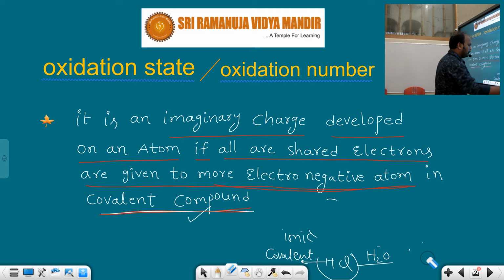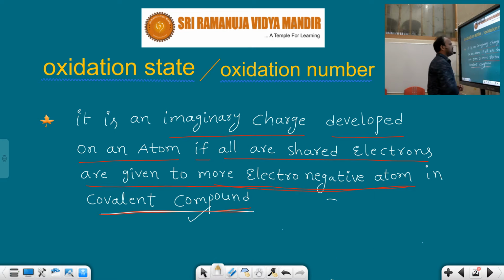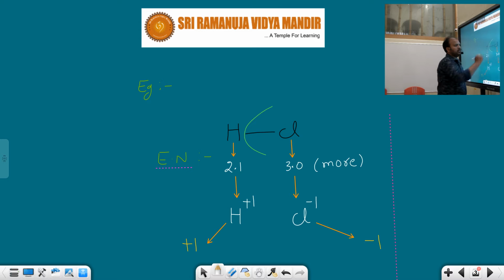So in these covalent compounds, what develops? An imaginary charge which is developed on the atom. Covalent compound means the electrons migrate towards the more electronegative atom. Take a look here. Here HCl will be there. You know very well from the periodic classification of elements the electronegativity values of some elements. Chlorine electronegativity how much? 3. Hydrogen electronegativity how much? 2.1. That's why this dash is considered as a covalent bond, and this covalent bond migrates towards the more electronegative atom.